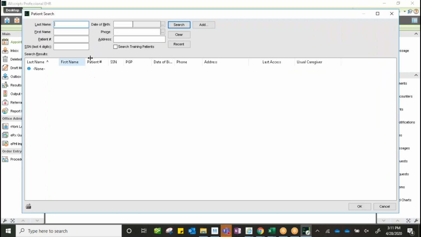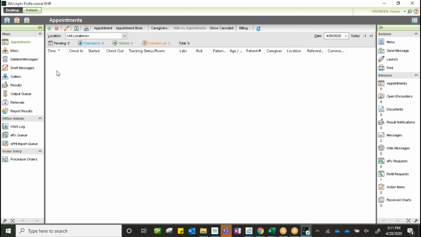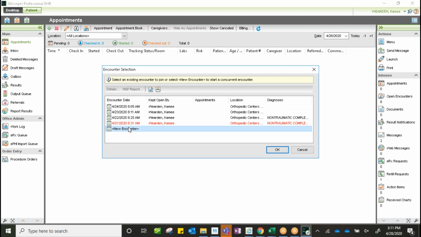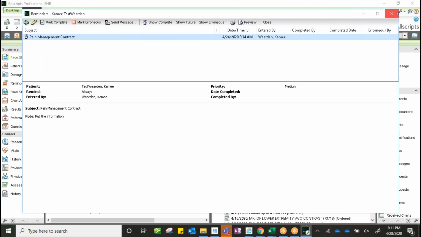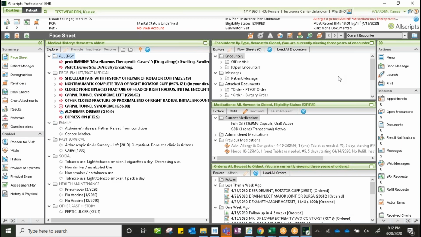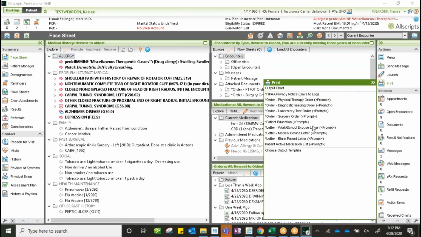If we open up our patient, make sure that we click our search training patient box and click search, and then we can launch our test patient. If we go to our print option on our right margin, as you can see, we have different options here.